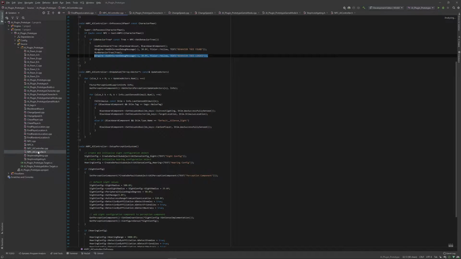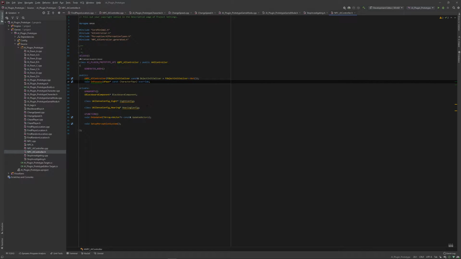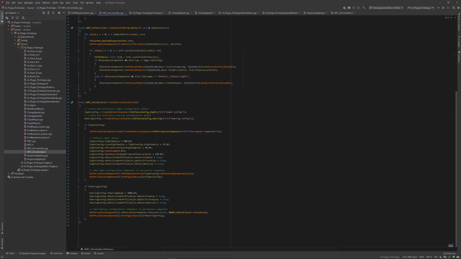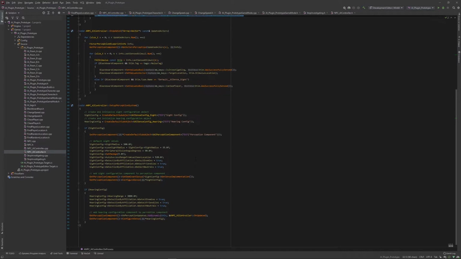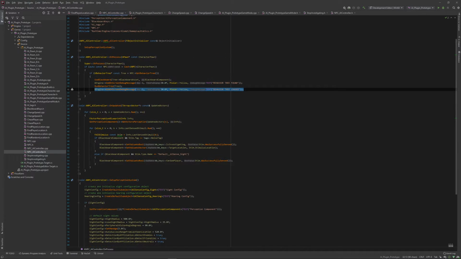So you're in the AI controller. I added the hearing right here, and cleaned up some of the functions, like the setup perception system. The setup perception now does the sight config and the hearing config, creates objects for those, and then if it's a sight config, sets the values. If it's hearing config, sets the values, and so that works, right?